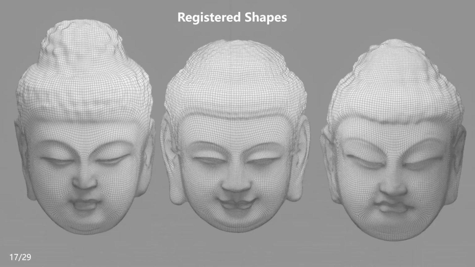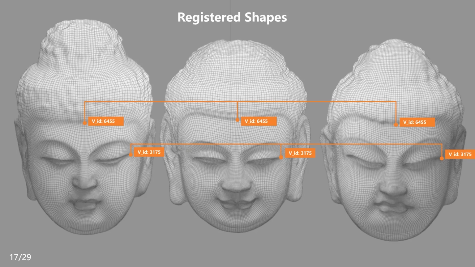And this is the registration result of 3 samples selected from our dataset. As we can see, they have the same mesh topology and vertex order. Their similar mesh topology structure makes each dimension of the shape vector consistent with each other.